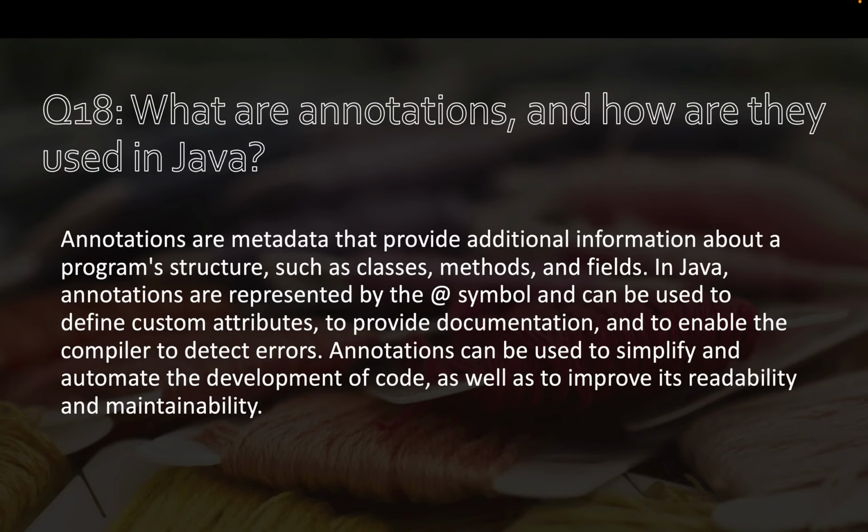Question number 18. What are annotations and how are they used in Java? Annotations are metadata that provide additional information about a program structure, such as classes, methods, and fields. In Java, annotations are represented by the @ symbol and can be used to define custom attributes, to provide documentation, and to enable the compiler to detect errors. Annotations can be used to simplify and automate the development of code, as well as to improve its readability and maintainability.